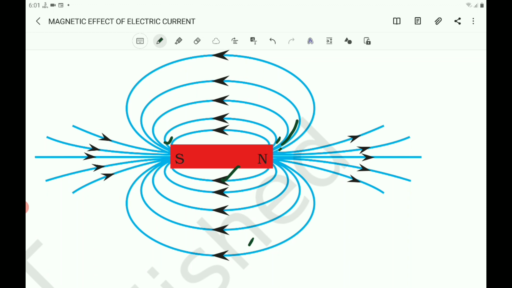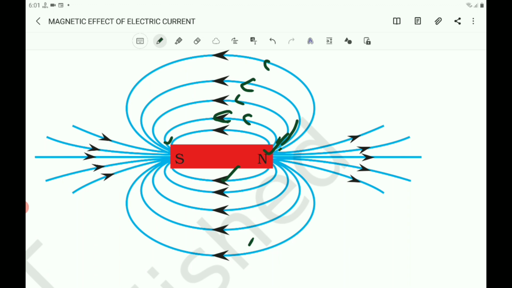So therefore it is taken by convention that the field lines emerge from the north pole and merge at the south pole. So the arrow mark is shown this way. Here it emerges from the north pole and merges at the south pole. Inside the magnet, the direction of the field lines is from its south pole to its north pole.